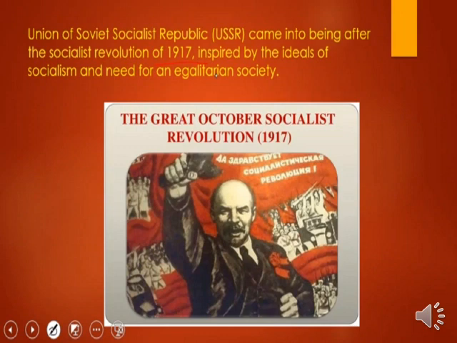The idea of socialism stresses an egalitarian society. Egalitarian society means one in which equality is stressed a lot. So during the First World War, this revolution occurred in Russia and converted Russia into the Union of Soviet Socialist Republics. The state was organized on the basis of socialism and stressed an egalitarian society.